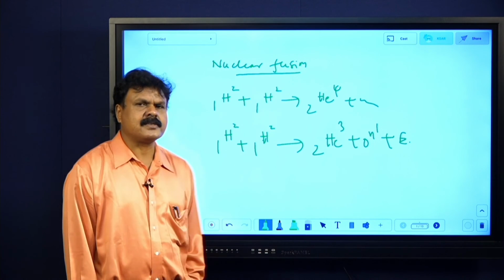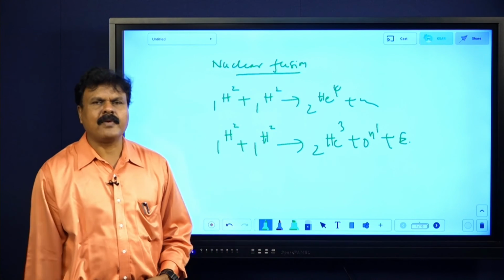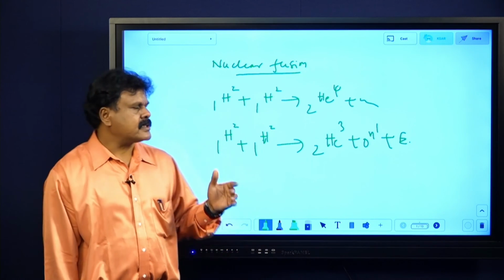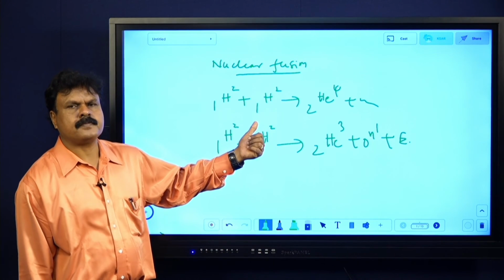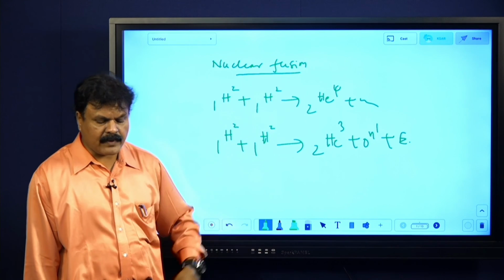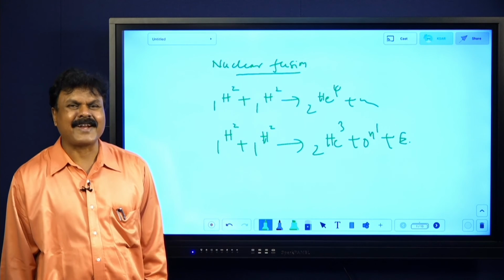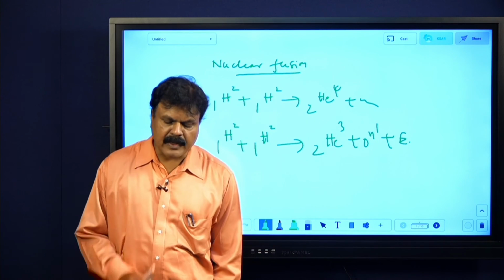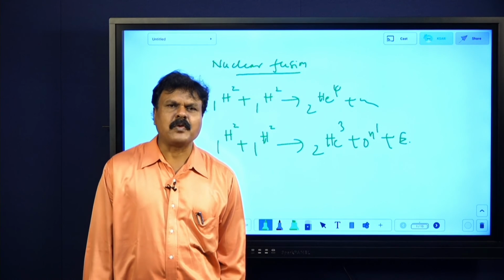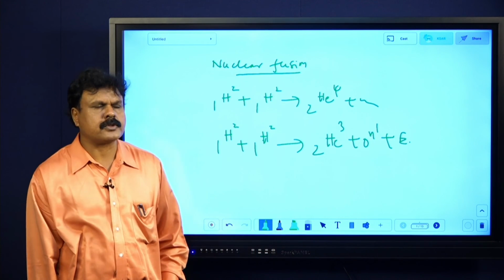But this is not that easy. You can't combine protons or deuterons easily. You need very high temperature. That point you have to write. When two deuterons are fused at a very high temperature, in the order of 10 power 7 to 10 power 9 Kelvin, a heavy nucleus, helium, will be produced.